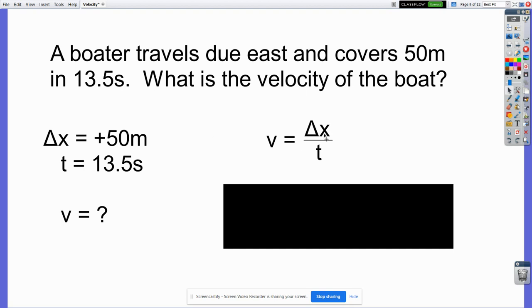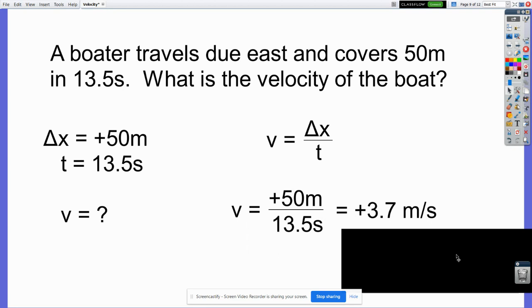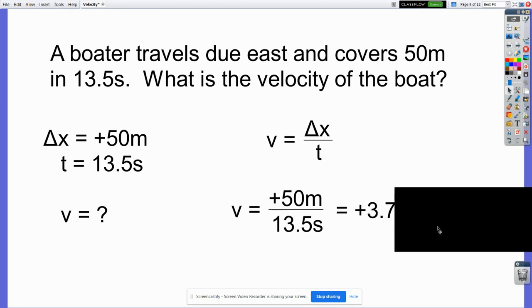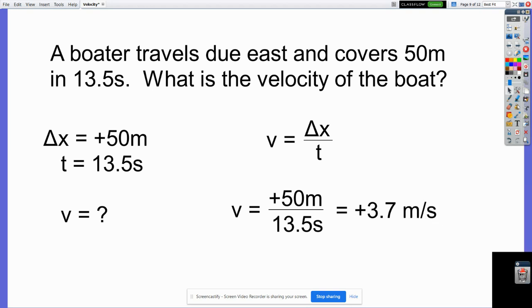I make sure I have everything. I need delta x and t. I've got both those things. So I can just substitute and solve. Delta x is positive 50. t is 13.5. 50 divided by 13.5 is positive 3.7. And I need to bring that positive with it. If I wanted to say east and use the word east, I wouldn't have to put the positive sign on it, but I'm not going to use the word east. So I'm going to put positive in there just to indicate the direction. Meters per second is my unit.